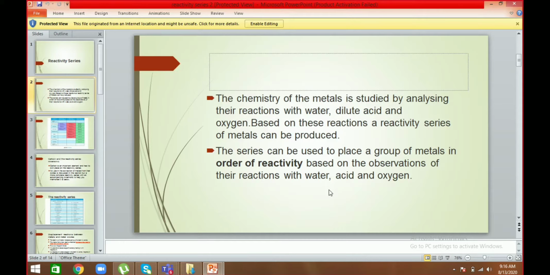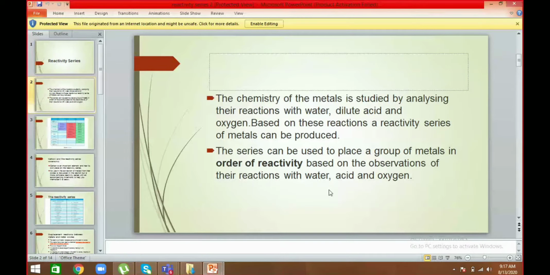The ones towards the bottom of the reactivity series show a very mild reaction, or sometimes they do not react. They are unreactive towards acids, cold water, or even steam. I have already dictated the reactivity series to you, but now we are going to look deeply into what type of products these metals form when they react with steam, cold water, and dilute hydrochloric acid.